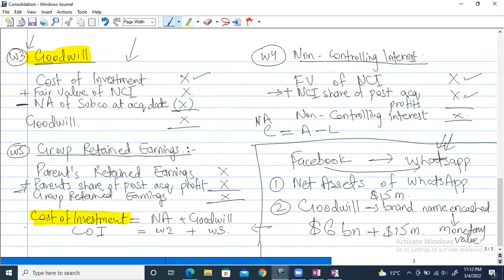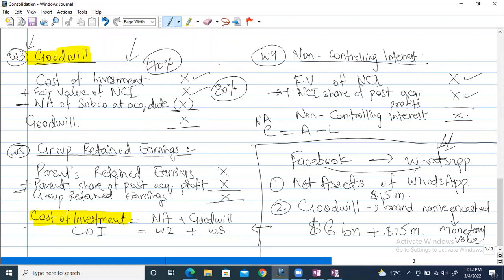So we take the cost of investment plus the fair value of NCI. Why are we adding the fair value of NCI to the cost of investment? Because in most cases, companies never purchase 100%, they purchase like 70% or 80%. Say they have purchased 70%, then there will still be some NCI, which will be 30%, and that NCI will also have a fair value. Fair value means market value.